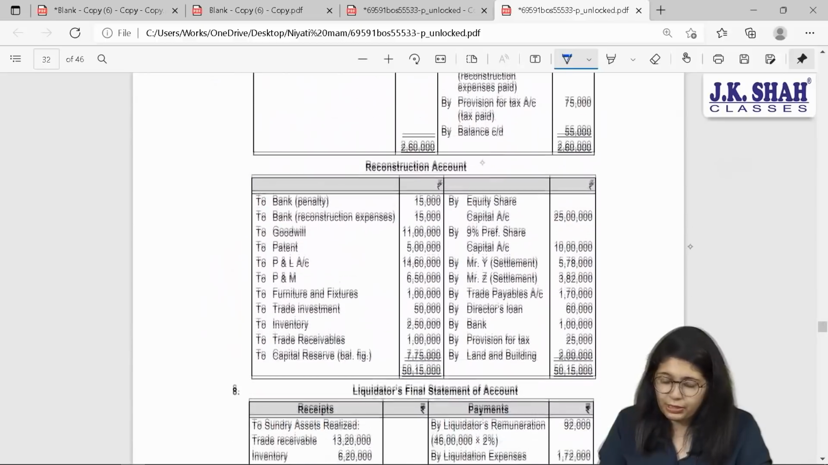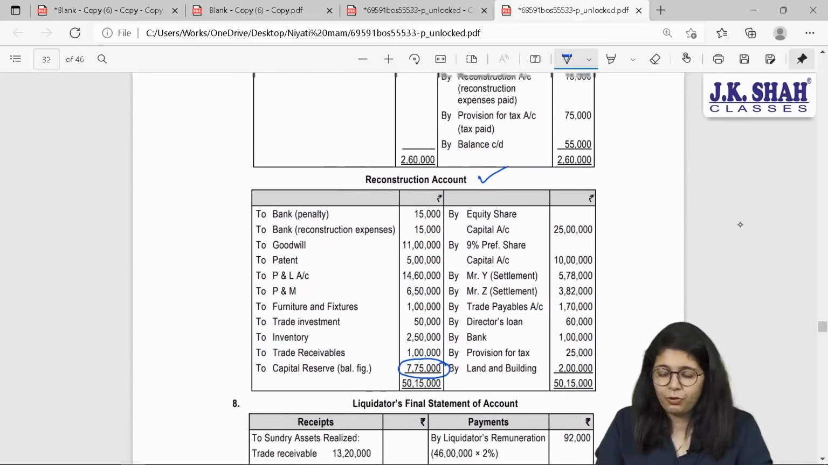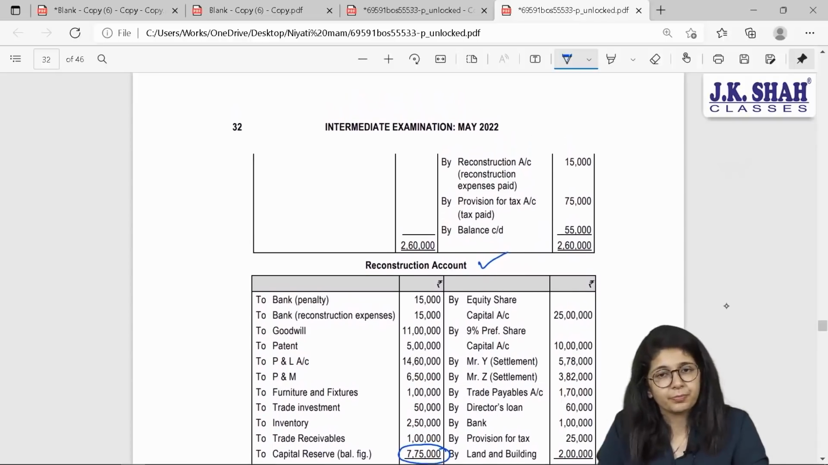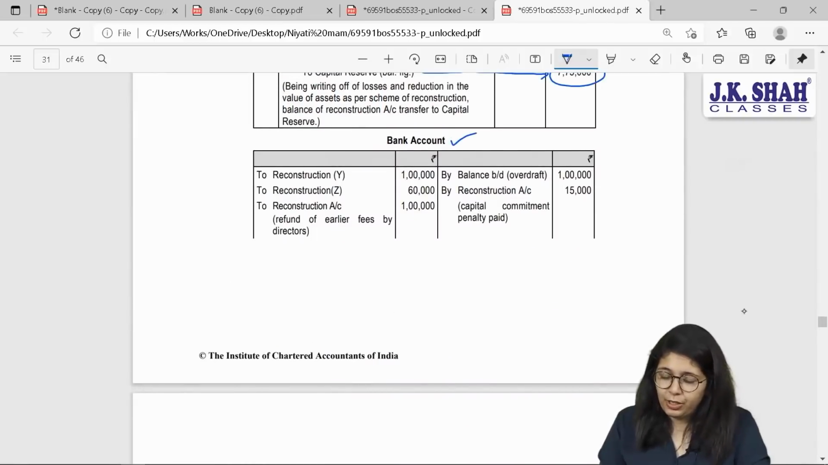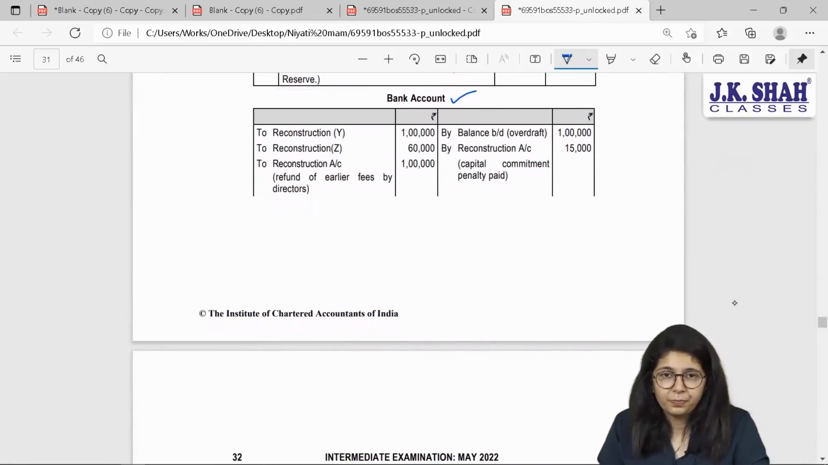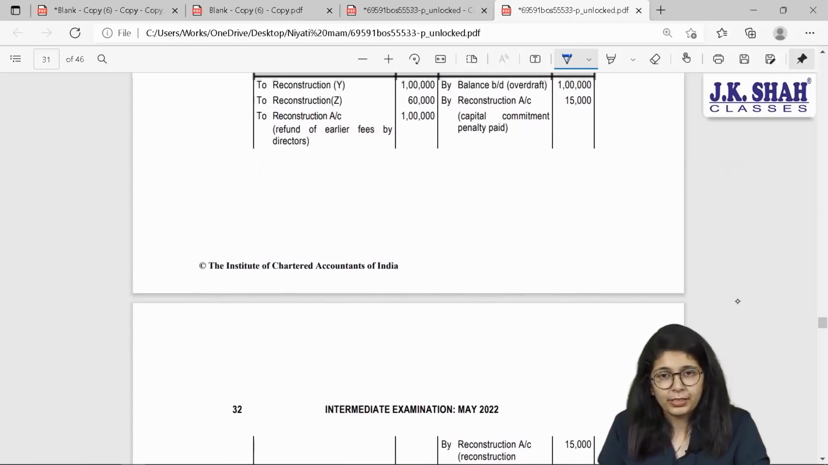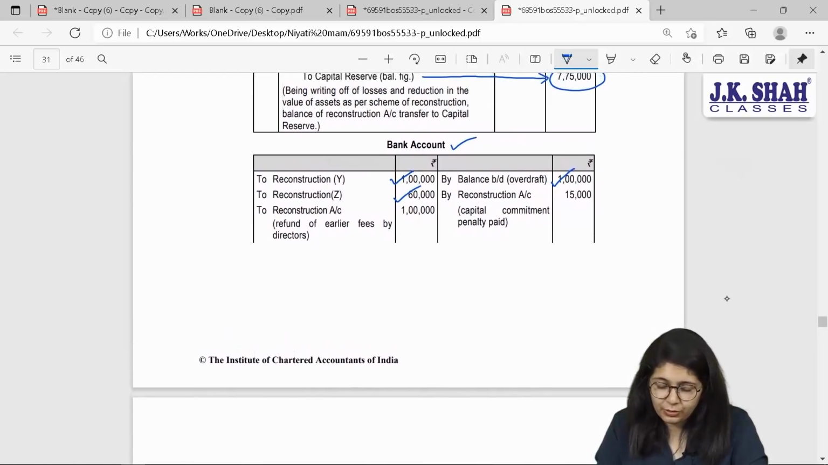Yes, for that we can even create one account. This is going to be your balancing figure. What have you done in your account? We have just posted all the balances. Okay. Also, question has asked you to prepare your bank account. You will show all your bank balances over here. Yes, it will start with bank OD of 1 lakh. Eventually, you will receive the money. You have received it from whom? From your two debenture holders, 1,60,000.